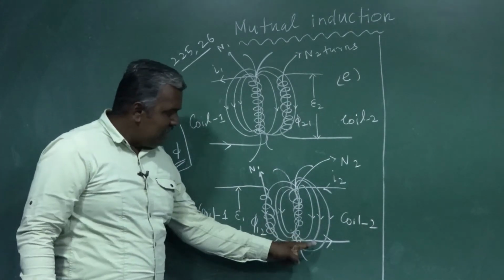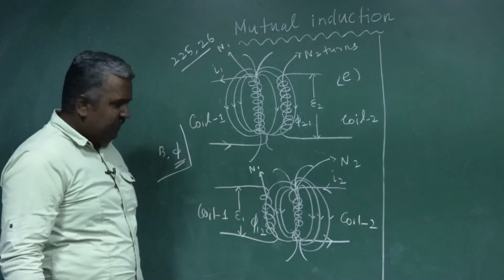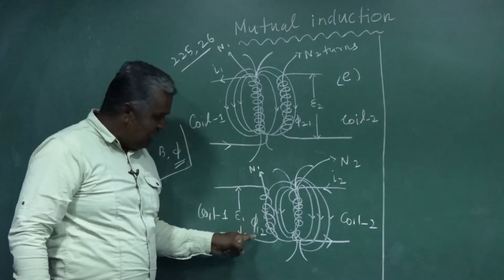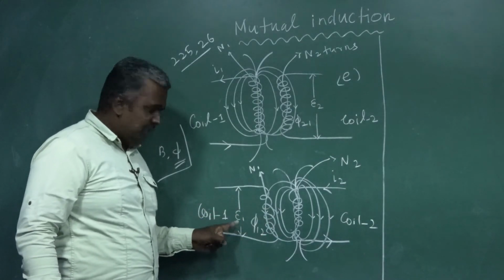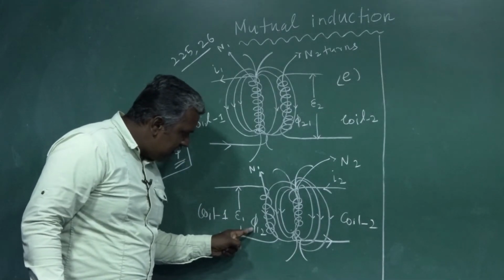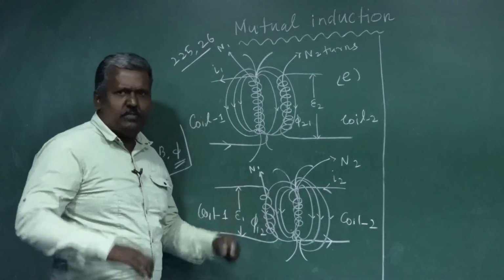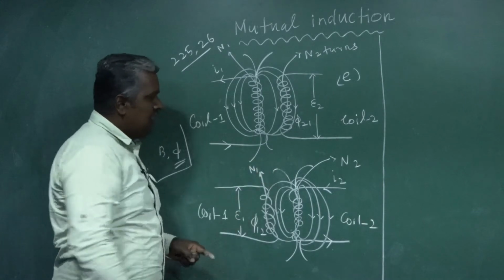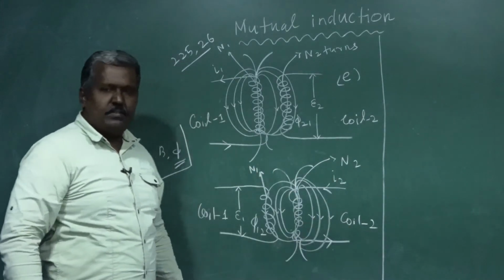Here, this is the second coil. The current flowing through the second coil is I2. The flux linked with the first coil is called Φ12. The EMF induced in the first coil is called epsilon 1. So here it is the magnetic flux linked with the first coil due to the second coil. The number of turns in the first coil is N1, in the second coil N2. This is coil 1, this is coil 2. Clear?